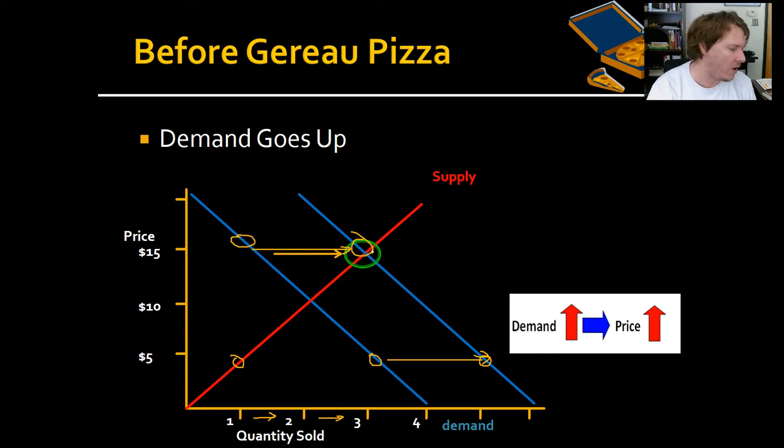And we've seen that with all kinds of goods. When people found out that almonds are good for you, or they find out that specific coffee is good for you, or they find out that a certain energy drink is good for you, and the demand goes up, and then the price will follow it up. Because where demand meets the supply line, that is the equilibrium, that will determine price.